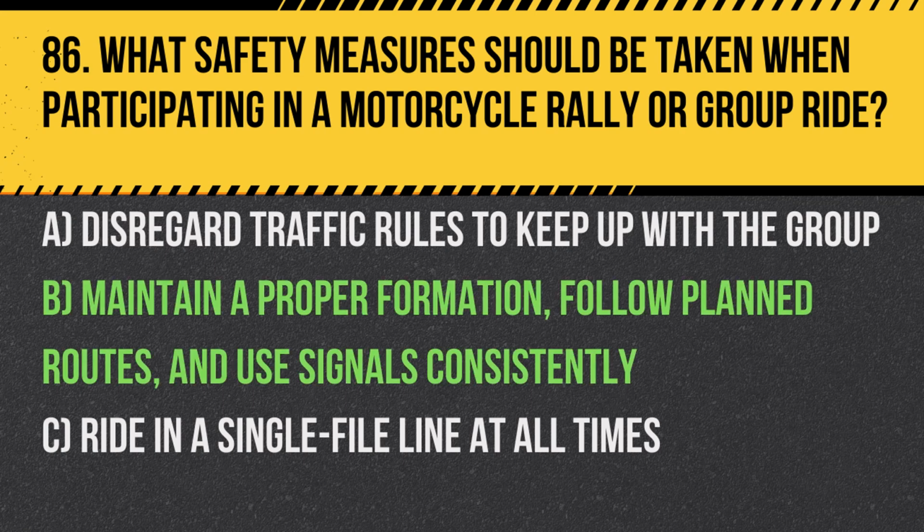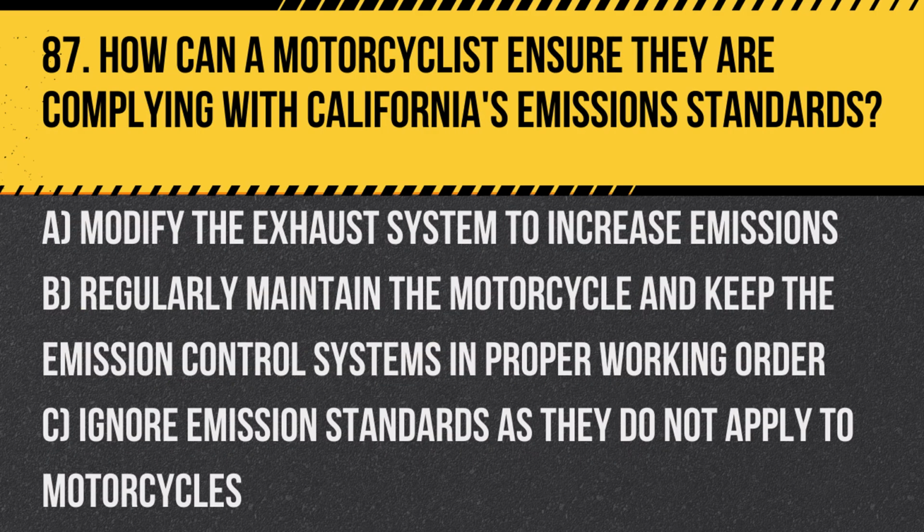Answer: B. Maintain a proper formation, follow planned routes, and use signals consistently to enhance safety during group rides. Question 87. How can a motorcyclist ensure they are complying with California's emission standards? A. Modify the exhaust system to increase emissions. B. Regularly maintain the motorcycle and keep the emission control systems in proper working order. C. Ignore emission standards as they do not apply to motorcycles.